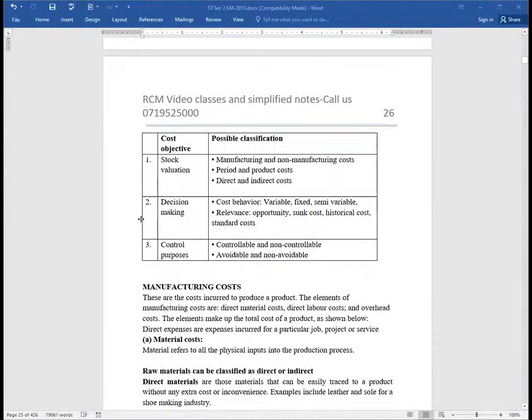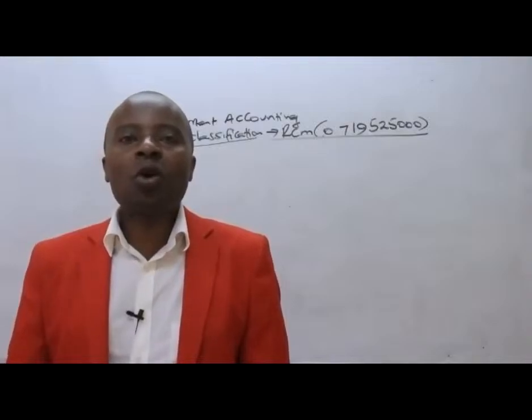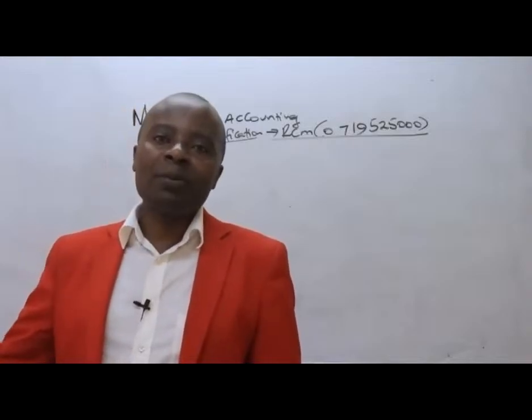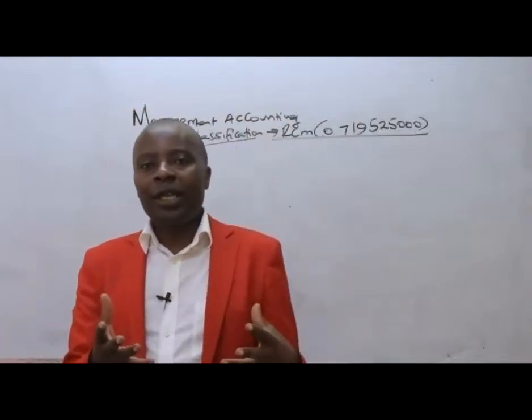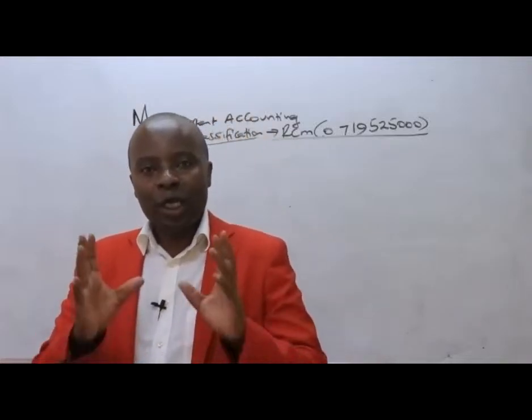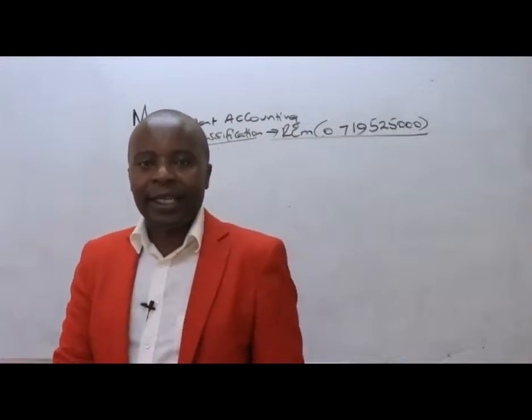Now, here we are. The first classification that I would want you to understand is the manufacturing cost classification. This is a very special bucket where we shall be putting all those costs that go into our production, all those costs that are attributable to manufacturing. Ladies and gentlemen, should we start really manufacturing, producing things, what are some of the costs we expect to lump under manufacturing? I can see them vividly.